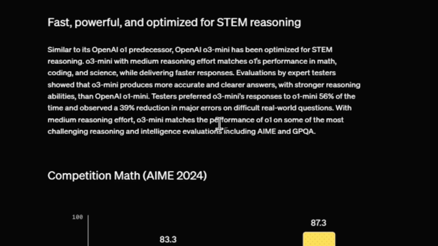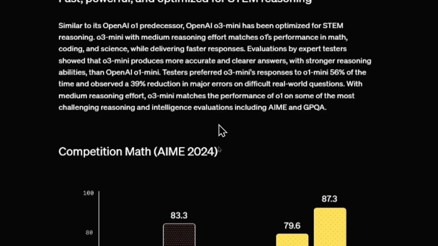Testers preferred o3 Mini's responses to o1 Mini's 56% of the time. That's just a bit over half though, and observed a 39% reduction in major errors on difficult real-world questions. With medium reasoning effort, o3 Mini matches the performances of o1 on some of the most challenging reasoning and intelligence evaluations, including AIME and GPQA.